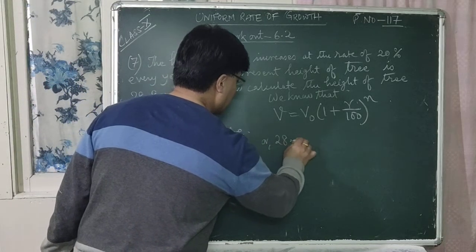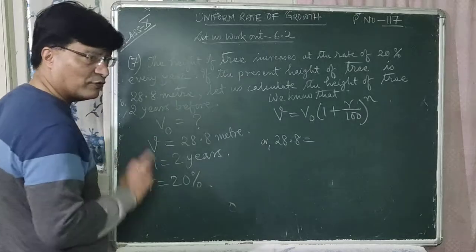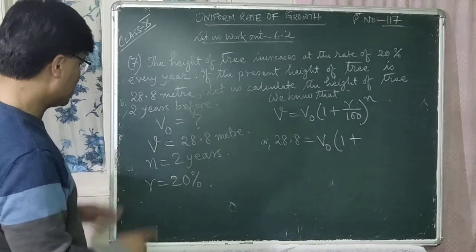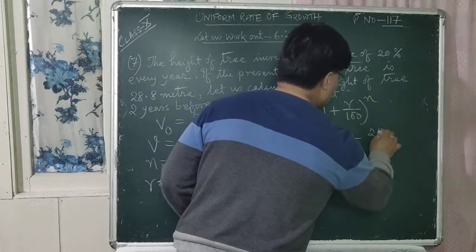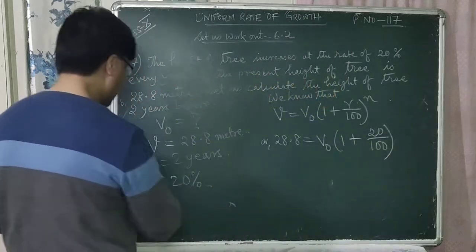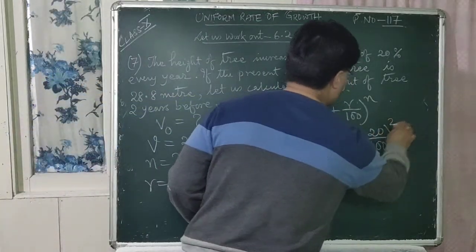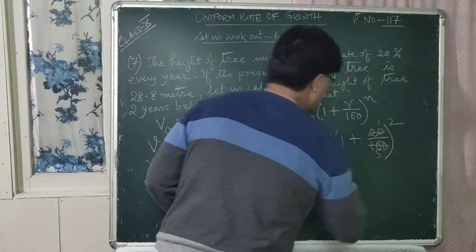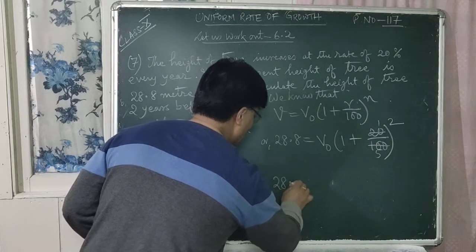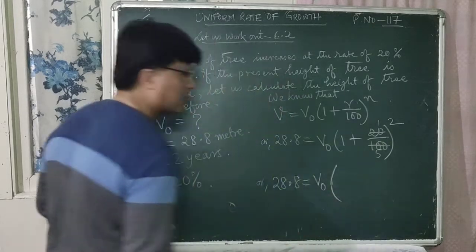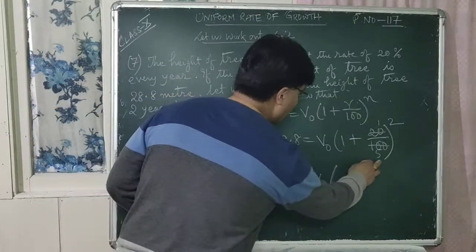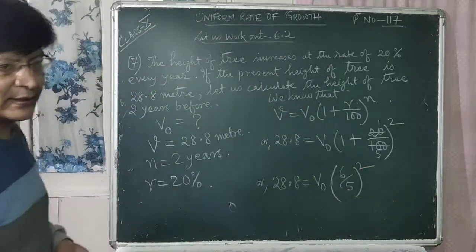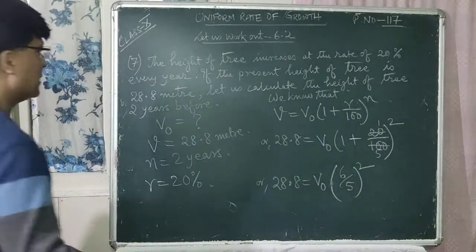So 28.8 is equal to, we don't know v0, within bracket 1 plus what is r here? r is 20%, that is 20 by 100 whole to the power what? Before 2 years, that means 2. Is that clear? So 21 are 20, 25 is 100. Or 28.8 is equal to v0 within bracket, now we can simplify it: 5 ones are 5 plus 1, that is 6 by 5 whole square, right? So now let us simplify it.